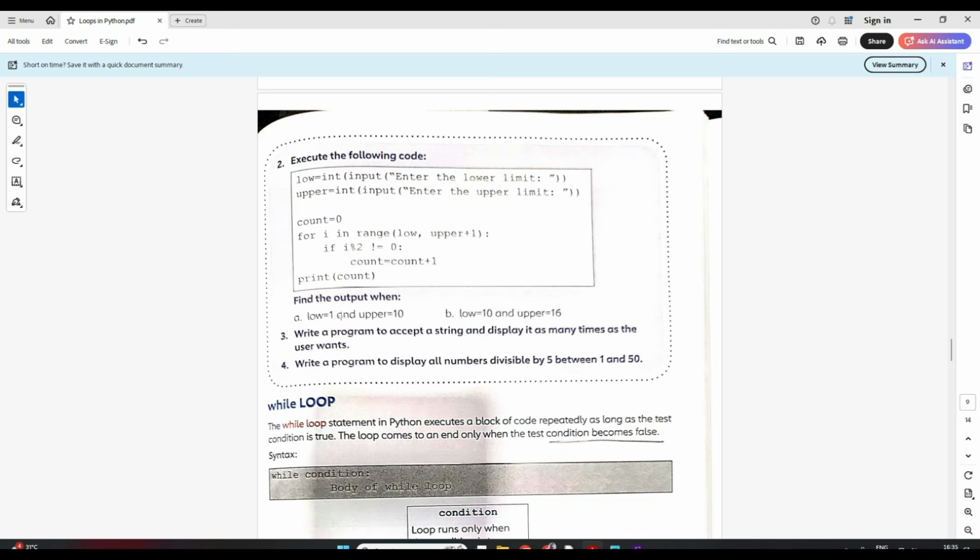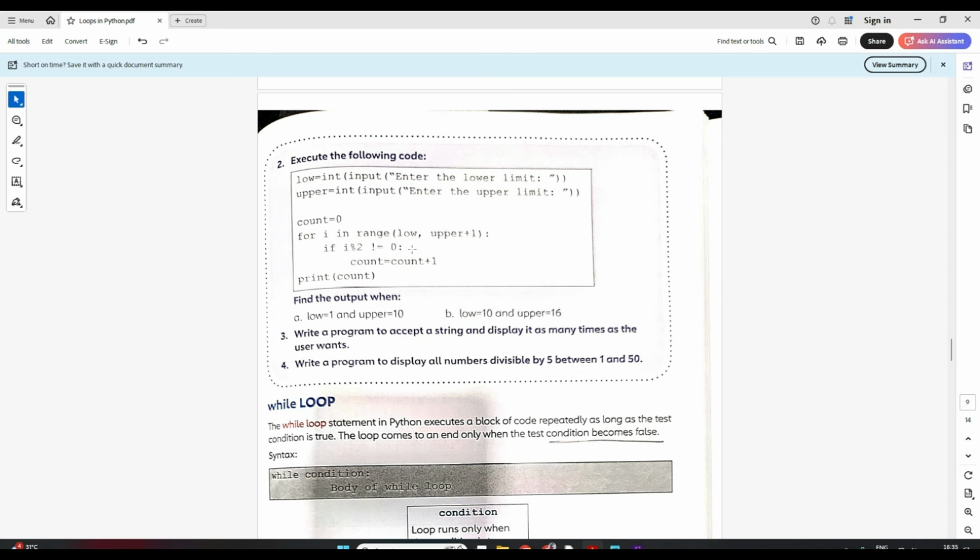So if I give lower 1 and upper 10, it will go from 1 till 11. So all the odd numbers in this range I will have a count. So I will be 1 first. So 1 mod 2 will not be 0. So count will increase by 1. Now in the second iteration I becomes 2.